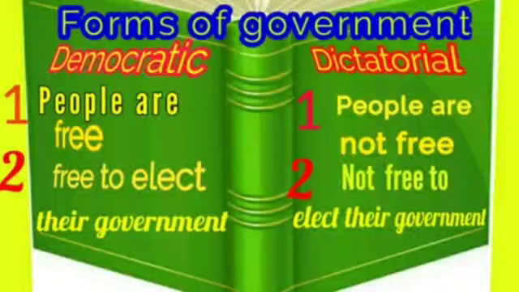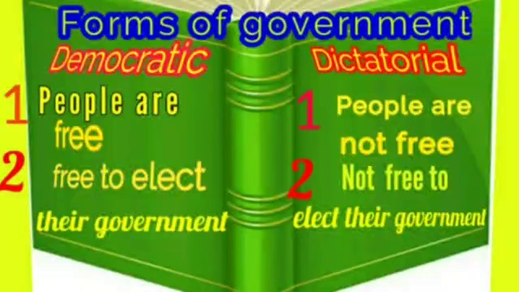All citizens are equal. All people are equal, and all the public offices are open for all. People have the freedom to express their opinion. Government is always responsible to the people, and every citizen can stand as a candidate for any post. So this is all about the democratic government, where people have the right to choose their leaders. They have the right to elect their government.